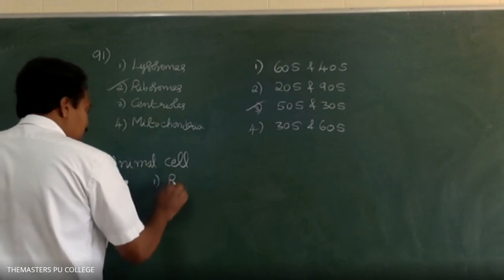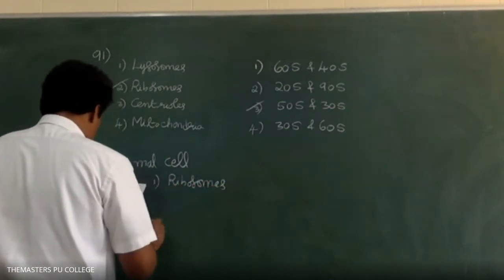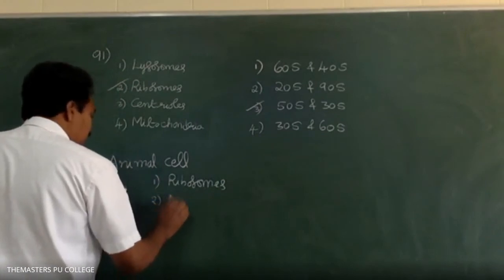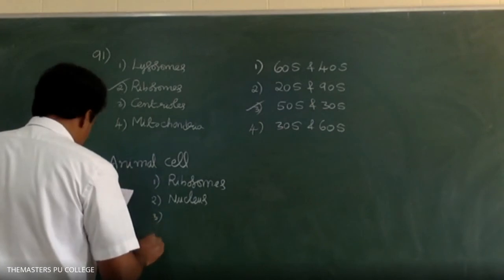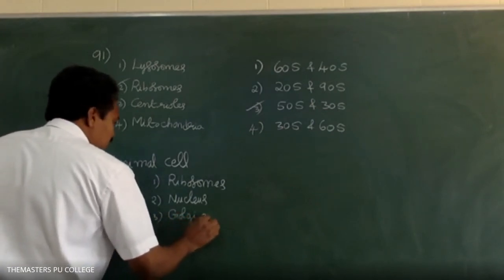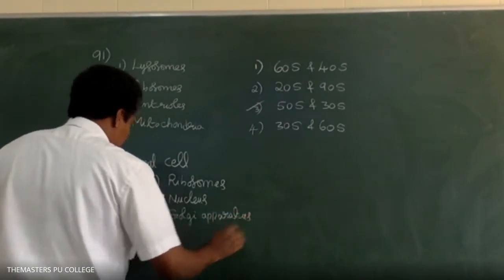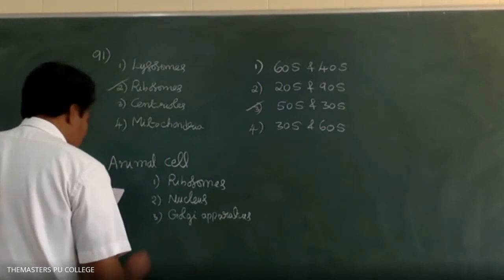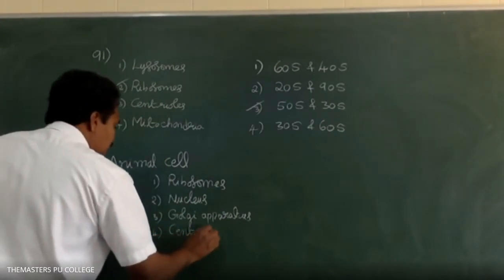Option 1 is ribosomes. Option 2 is nucleus. Option 3 is Golgi apparatus. Option 4 is centrosomes. Sir, option 4, centrosome.